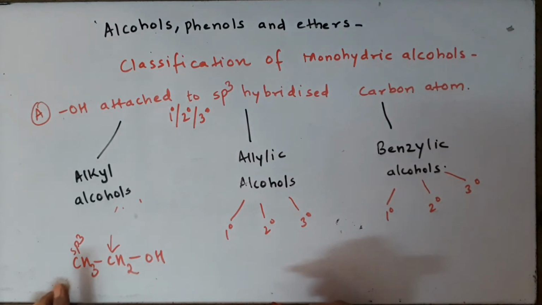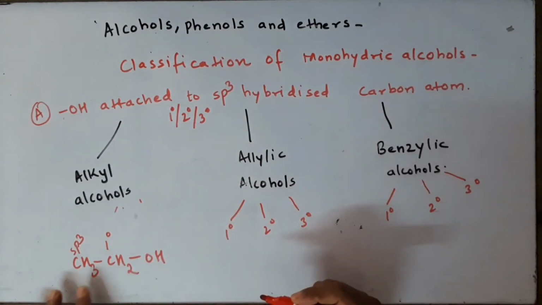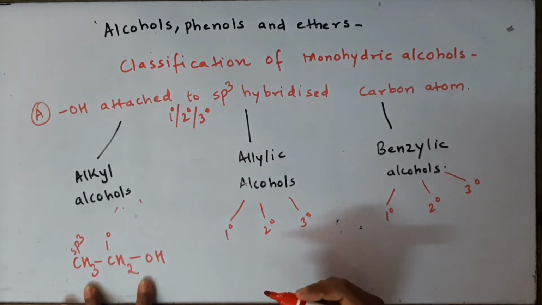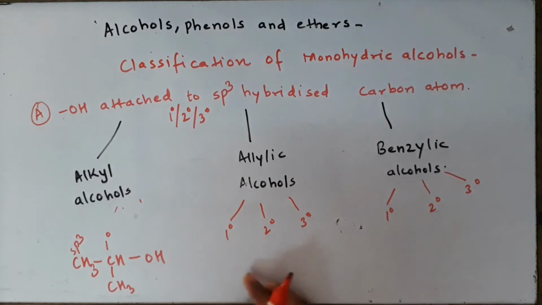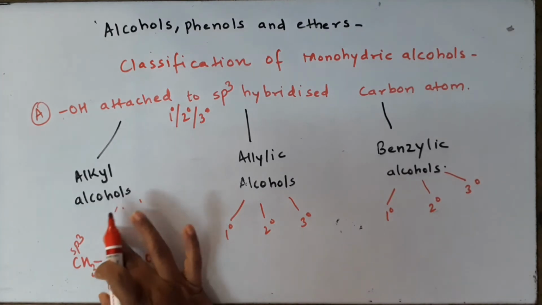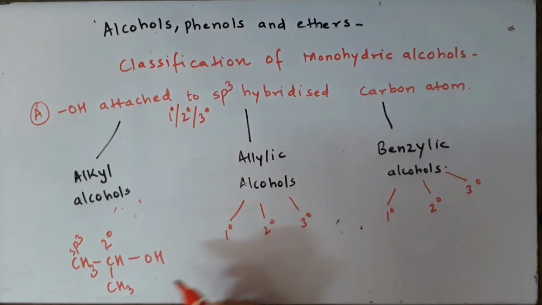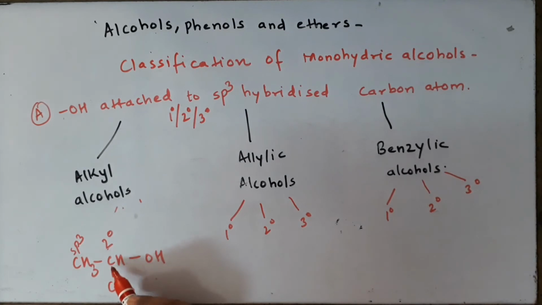Now right now it has got only one carbon atom attached to it, so this carbon atom can be termed as primary carbon atom, and this alcohol will be known as primary alcohol because the OH is attached to a primary carbon atom. Once again, what is a primary carbon atom? The carbon atom which is attached to none or one carbon atom. If I remove this hydrogen and I attach one more carbon atom, it can have a big chain also. I am just drawing simple formulae. So if this carbon atom is attached to two carbon atoms, this becomes a secondary alkyl alcohol, and this carbon is a secondary carbon atom.